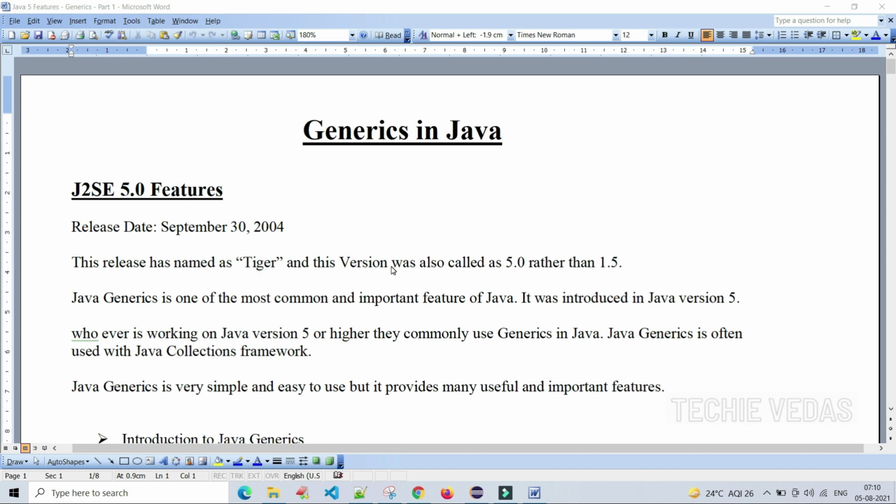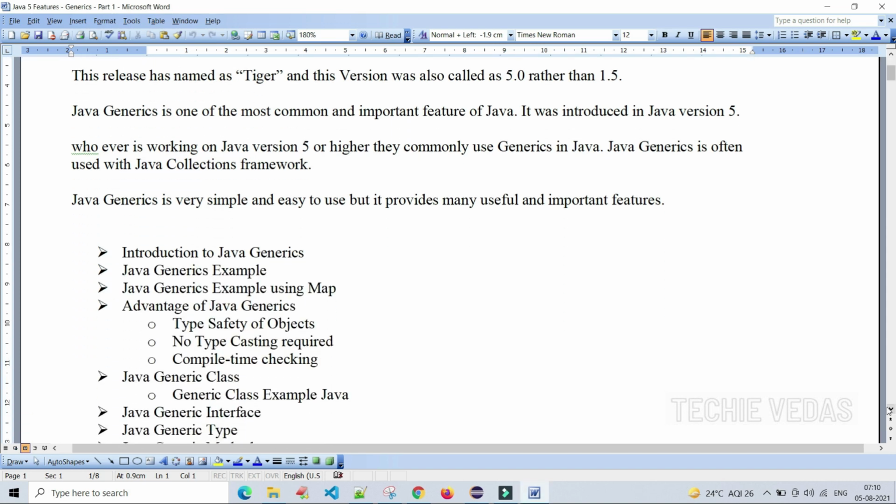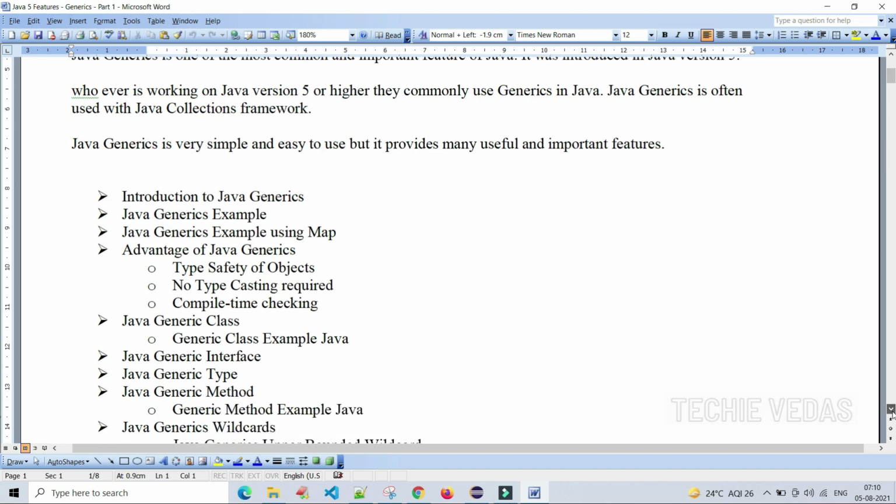We know that whoever is working on Java version 5 or higher commonly uses this generics concept. And we can say that Java generics is often used with the Java collection framework. Java generics is a very easy and simple concept if you understand the soul of the concept, and it also provides various useful and important features. Let's see what those features are.